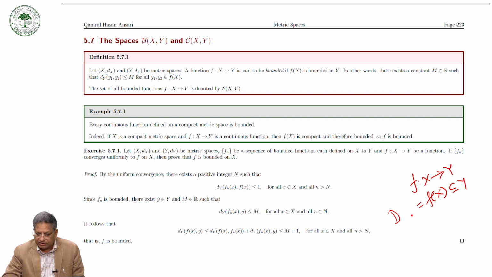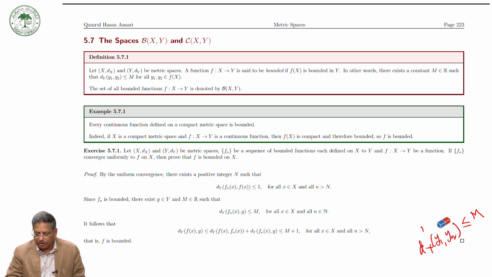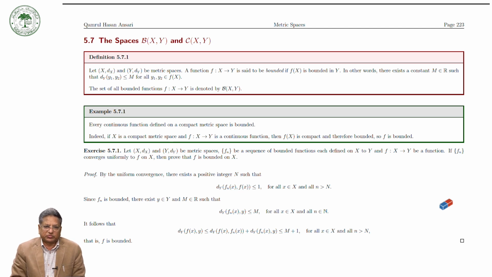That is, if you take any two elements y1, y2 in f(X), and if there exists a constant M such that the distance d_Y(y1, y2) is less than or equal to M for all y1, y2 in f(X), then we say that the function is bounded from a metric space X to a metric space Y. This way we define the boundedness of a function from a metric space X to a metric space Y.